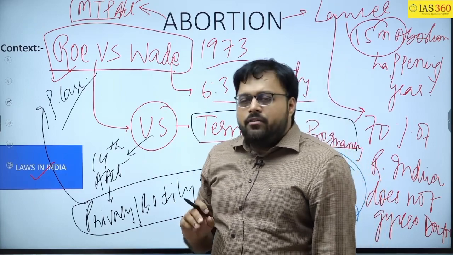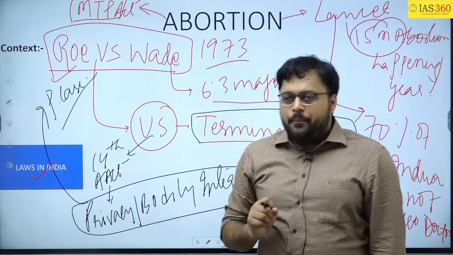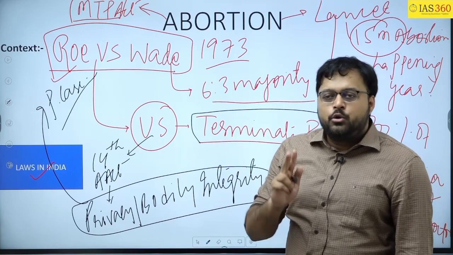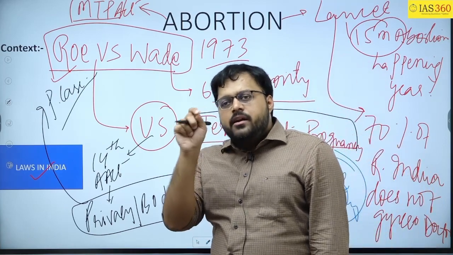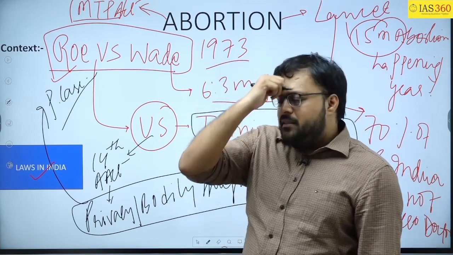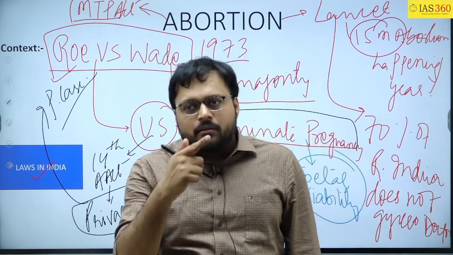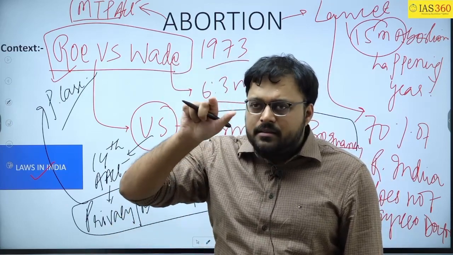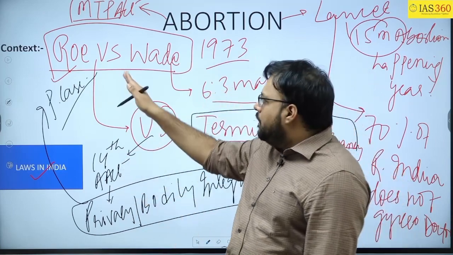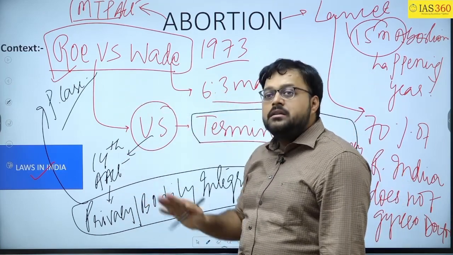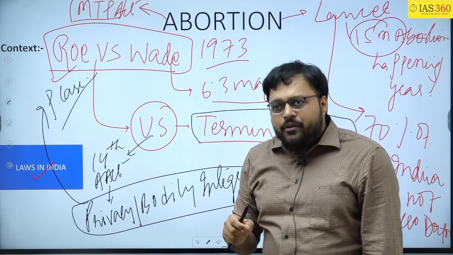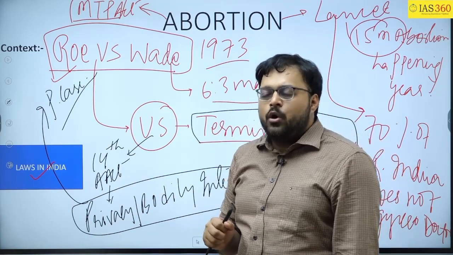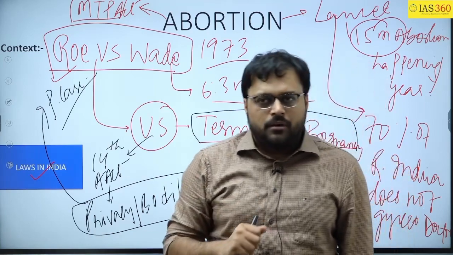But recently when Donald Trump came into power, he appointed 2 judges who are conservative in nature, and they raised a new debate on American culture and related it with the Roe versus Wade judgment. They were saying that women cannot go for abortion.